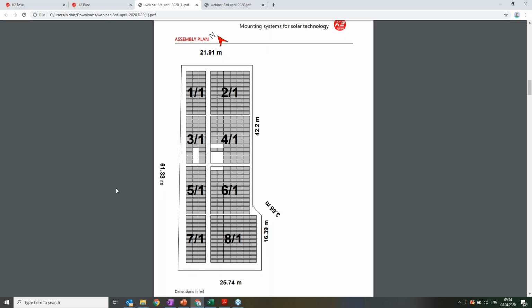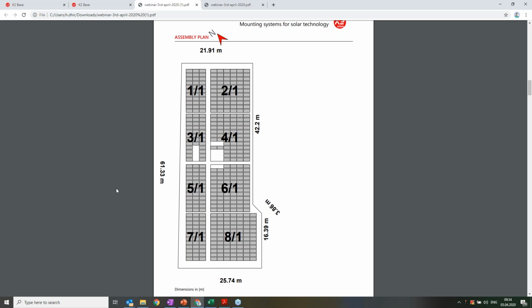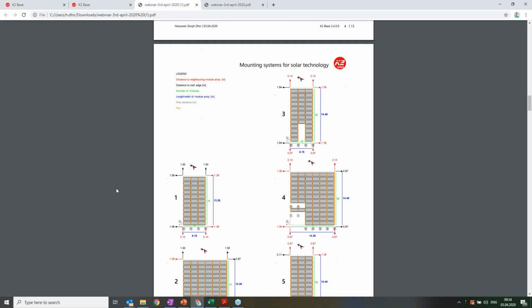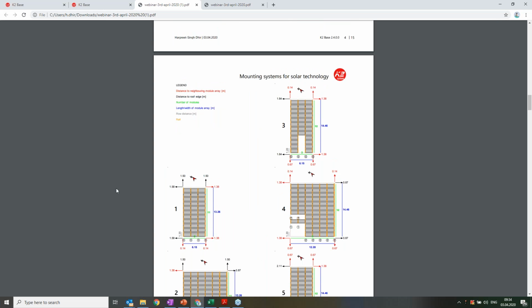So you can see now first 8 blocks, it will tell you the measurements. Now it will talk about each block. For example, in each block, it will show you the forces acting on each block. Let me repeat this step.